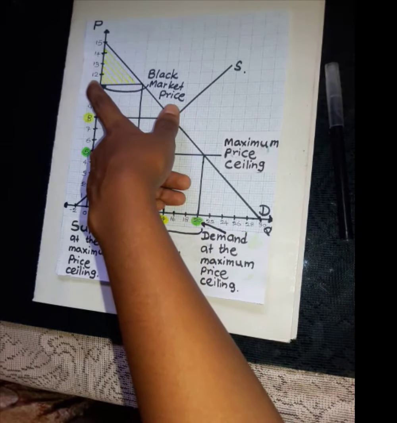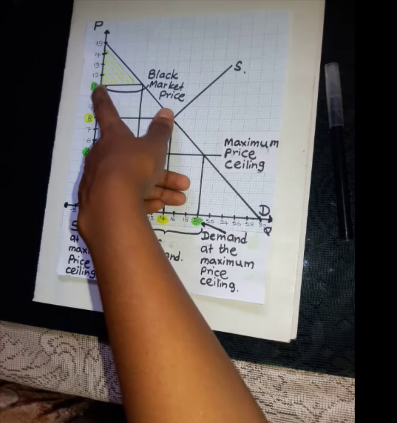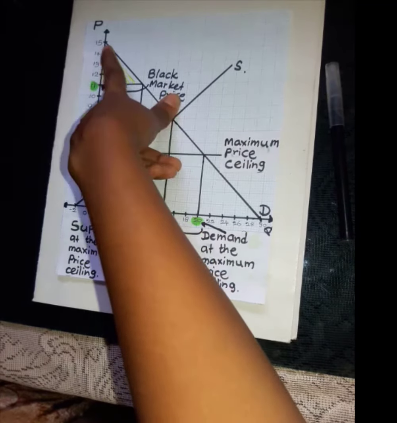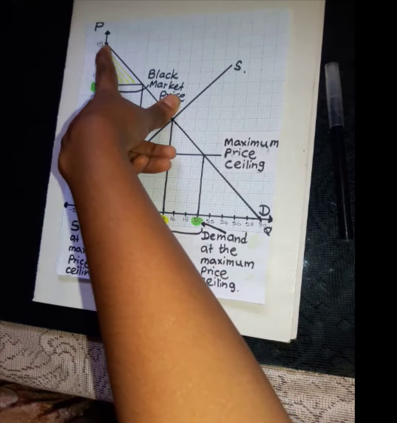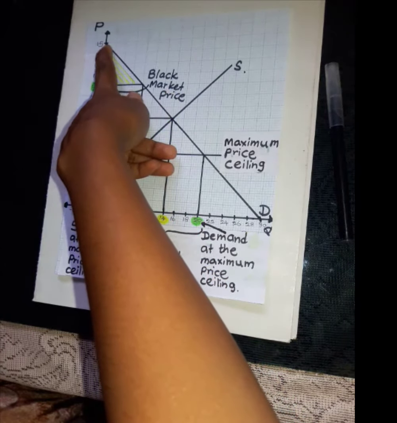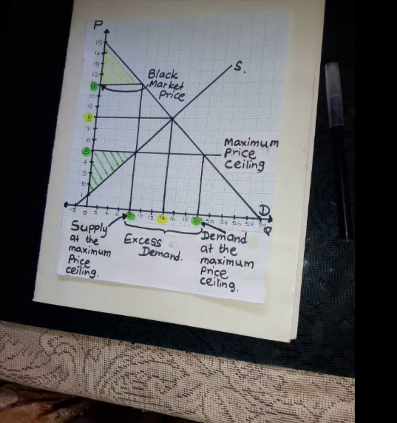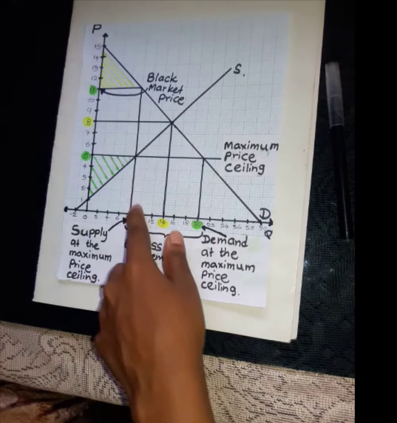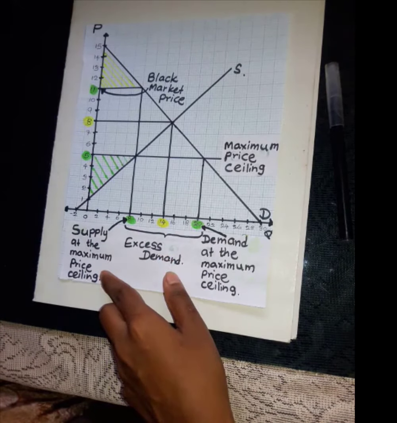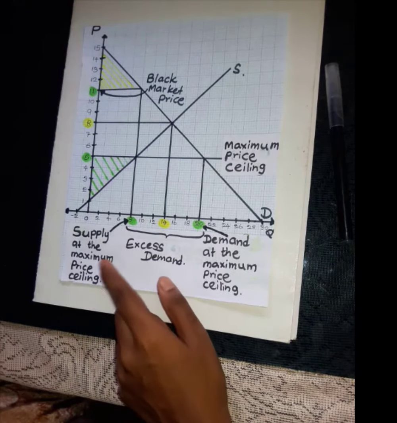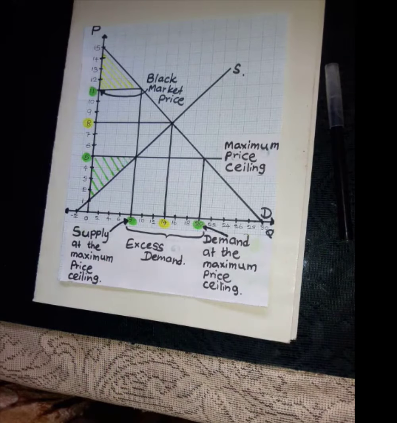So, to calculate the area of this region, we have to deduct the black market price from the maximum demand price, and we have to multiply this answer by the supply at the maximum price ceiling. Also, we have to divide it by 2.